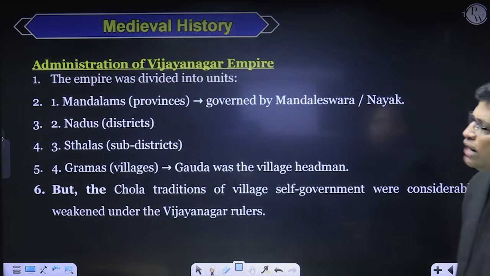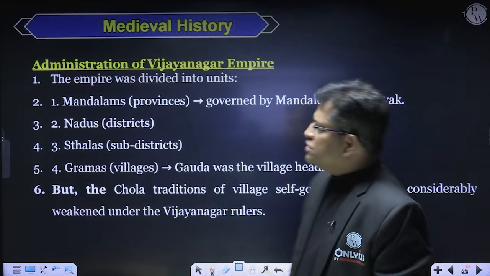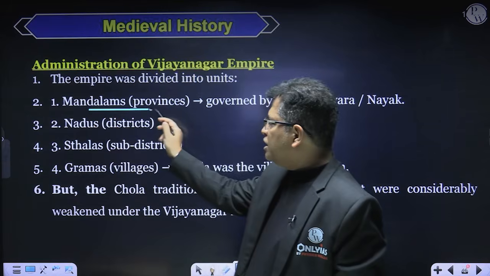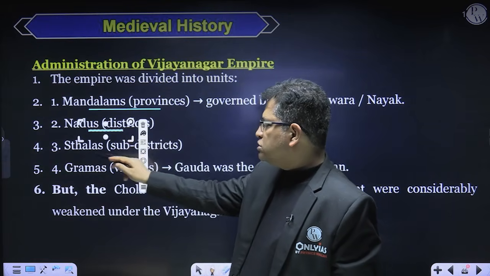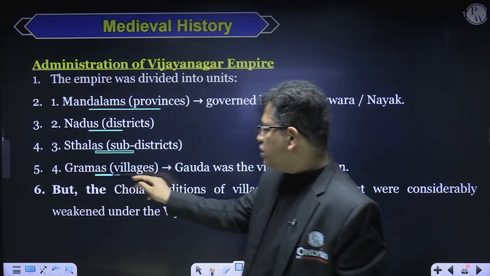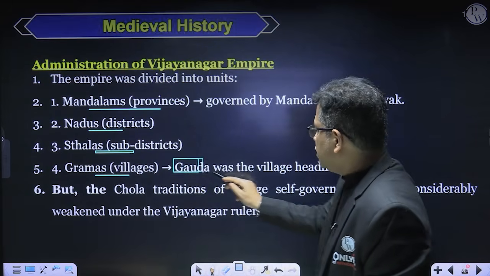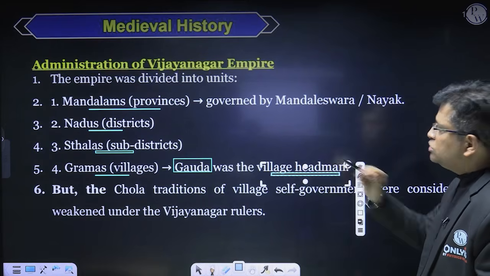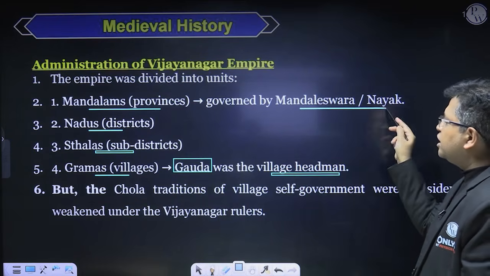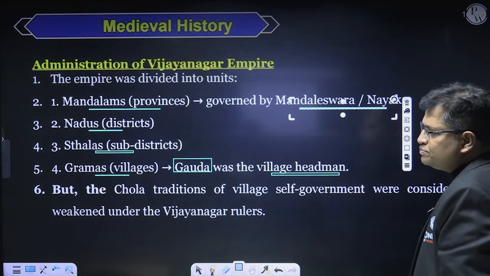That's it. Now, administration. The Vijayanagar Empire was divided into mandalams, that is, the provinces. Then it was divided into nadus, nadus into sthalas, and sthalas into gramas. And Gauda was the village headman, so that is an important office, right? Mandaleshwar or Nayaka was the head of the mandalams, right?